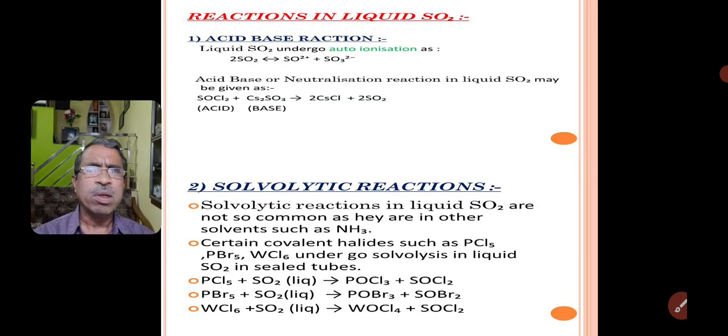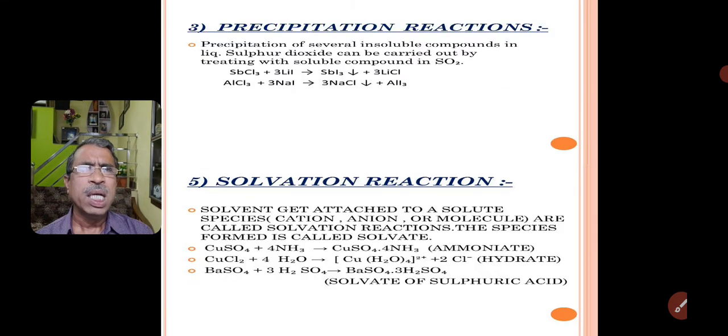Here I have shown the reactions in liquid sulfur dioxide: the acid-base reactions and also the solvolytic reactions. Students, go through these reactions. Here we have precipitation reactions or metathetical reactions, where antimony trichloride reacts with lithium iodide to form antimony triiodide, which is a precipitate.